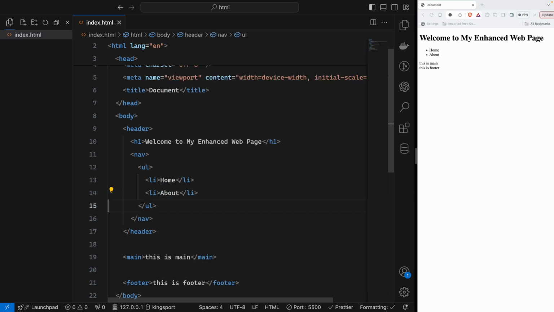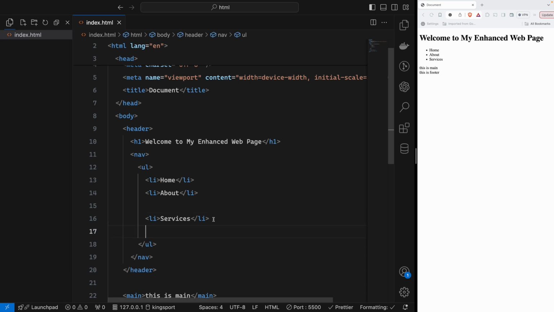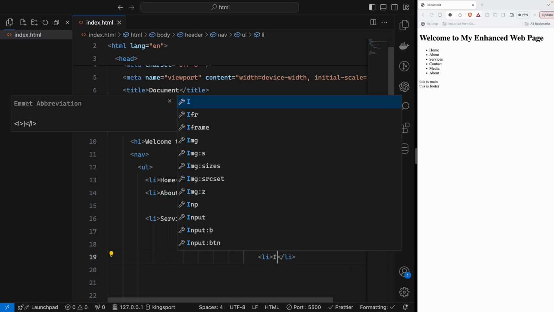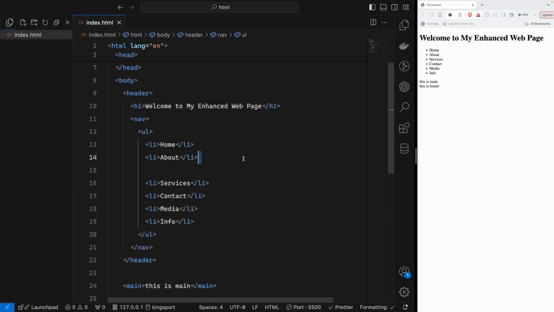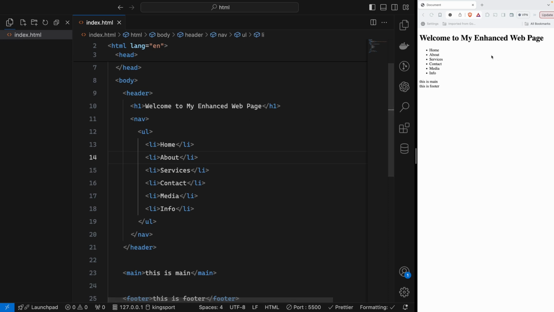After that I will create another one, services, as we can see here, and then I will write another one, contact, and another one, media, and then another one, info. I will format after that like this. Okay, perfect. And then we'll delete. So we have our navigation links: home, about, services, contact, media, and info.